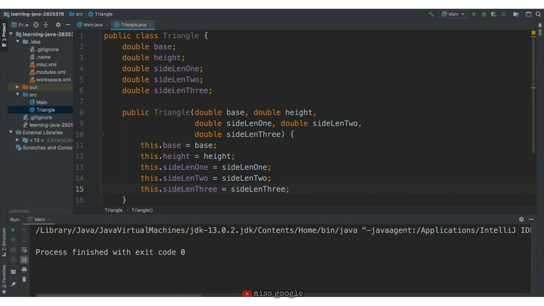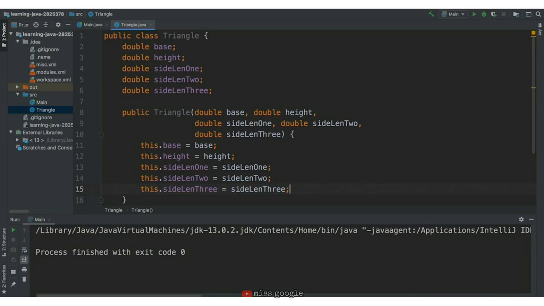Here, we have a constructor that takes in unique values with parameters and assigns them to their corresponding attribute. The constructor is just one behavior or method that a class can have, but we can have as many methods as we want. Method is just another name for a behavior or function that belongs to a class. In an earlier lesson, we talked about adding a function that finds the area of a triangle to this class. We can do just that.